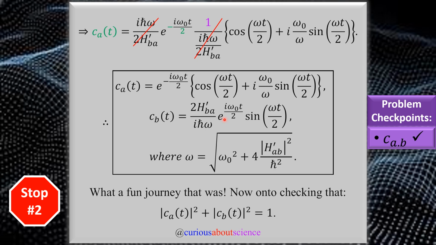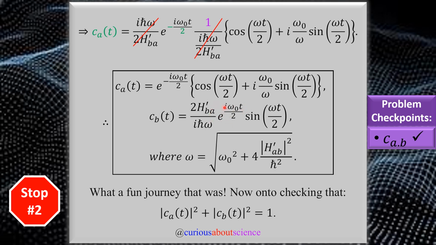But now that we're done finding them, we still need to check that CA of t squared plus CB of t squared equals 1. Okay, and what this tells us is that we're going to have some kind of oscillatory behavior, clearly sine and cosine and the exponentials, between the two states. And we remember that this whole system works because when we solved for the time independent part of the Schrodinger equation, we were able to put the time dependence back in chapter 2 with the exponential that had an energy and time factor.